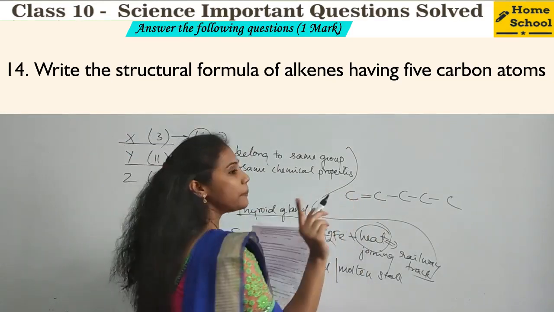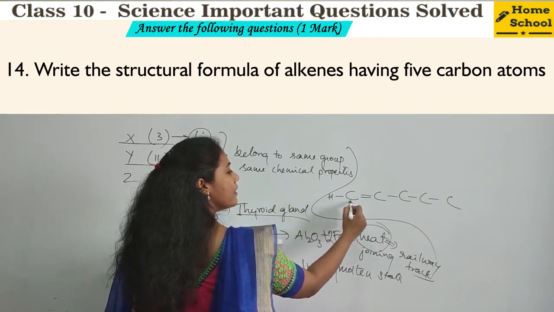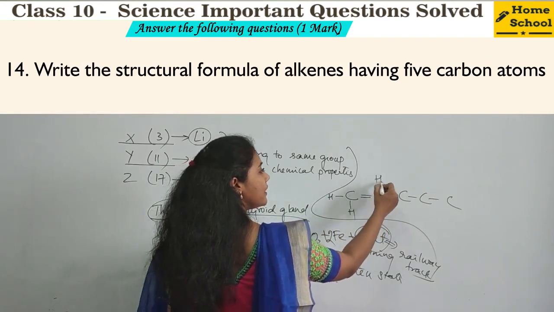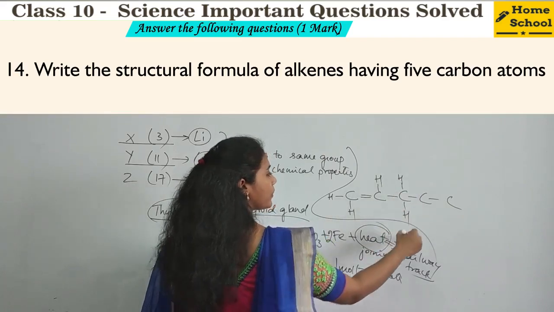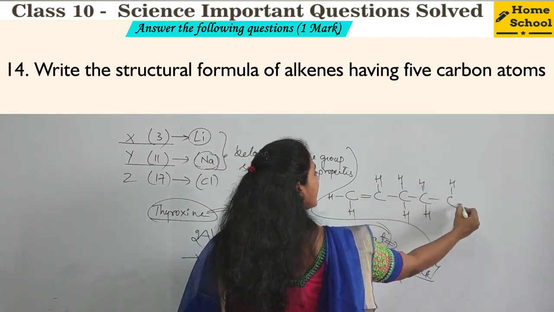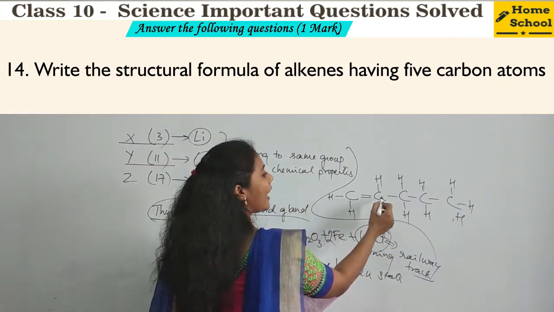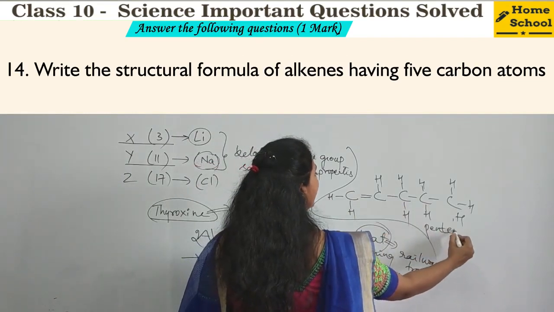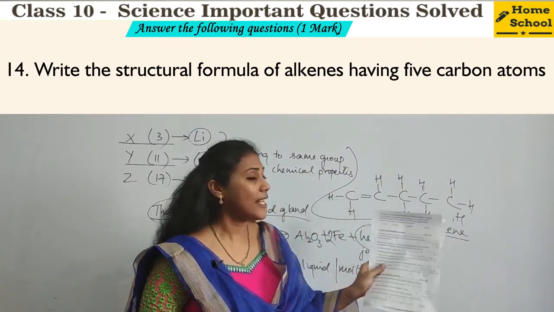See, around carbon you should have 4 bonds. Here already 2 bonds are there. So how many more hydrogens? 1, 2. For this carbon, 3 bonds are already there. So how many more hydrogen? Just 1. For this carbon, 2 bonds are already there. So how many hydrogens? 2 hydrogens. Say for this carbon also 2 hydrogens. And this carbon, 3 hydrogens. Right? So this is the structural formula of alkene having 5 carbon atoms. So what is its name? Its name is pentene, isn't it? So this particular structure you have to mention along with the name.